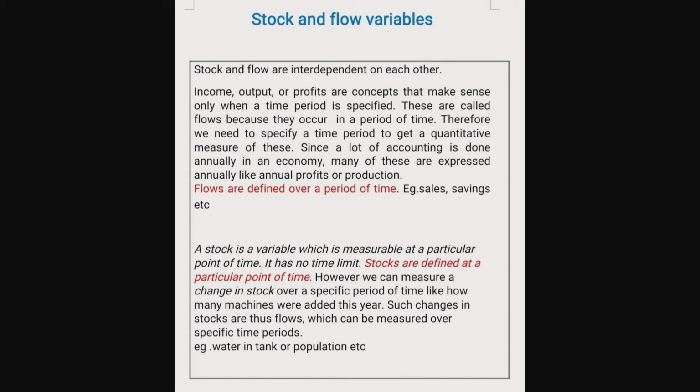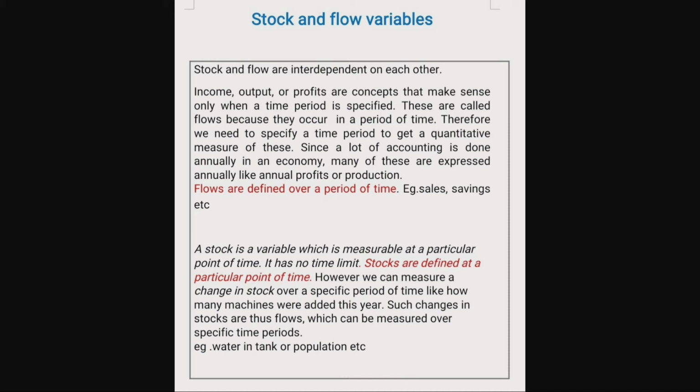However, we can measure a change in stock over a specific period of time, like how many machines were added this year. Such changes in the stocks are thus flows, which can be measured over a specific time period. That is, flows are defined over a period of time, but stocks are defined at a particular point of time.